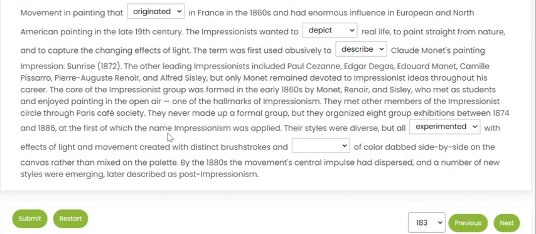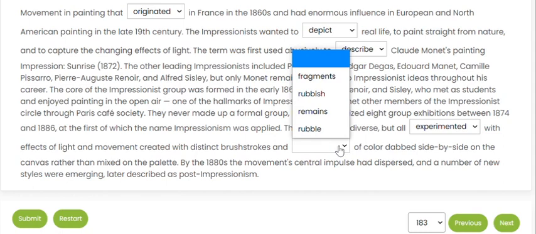They all experimented with effects of light and movement created with distinct brush strokes and fragments of color dabbed side by side on the canvas. So brush strokes and fragments of color, rubble, rubbish, remains of color, all these things are very different in context. Rubbish would be very negative, waste. Remains is again what is left over.